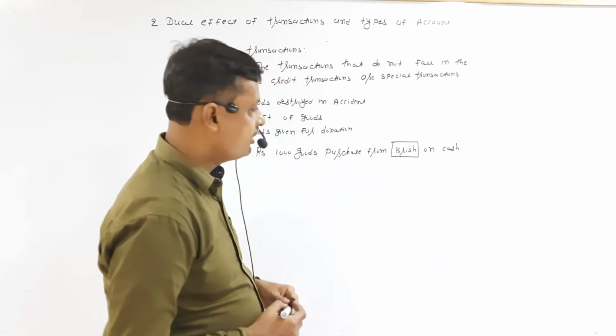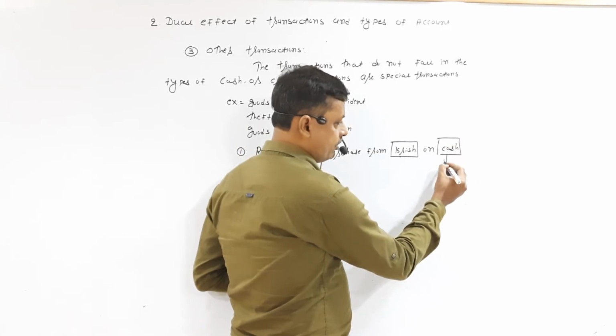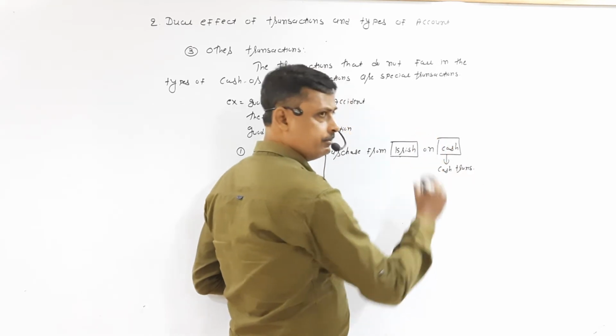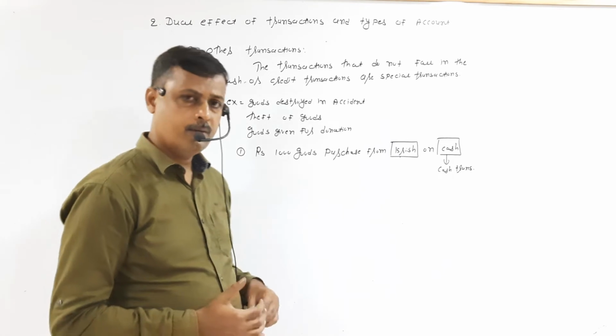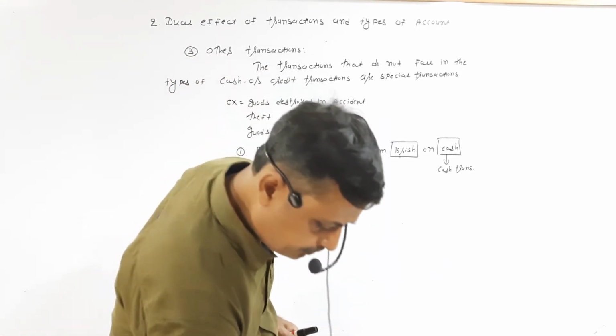So in this transaction the word cash is clearly mentioned. So this suggests that this is a cash transaction. Now I am making a third change. Look very carefully.